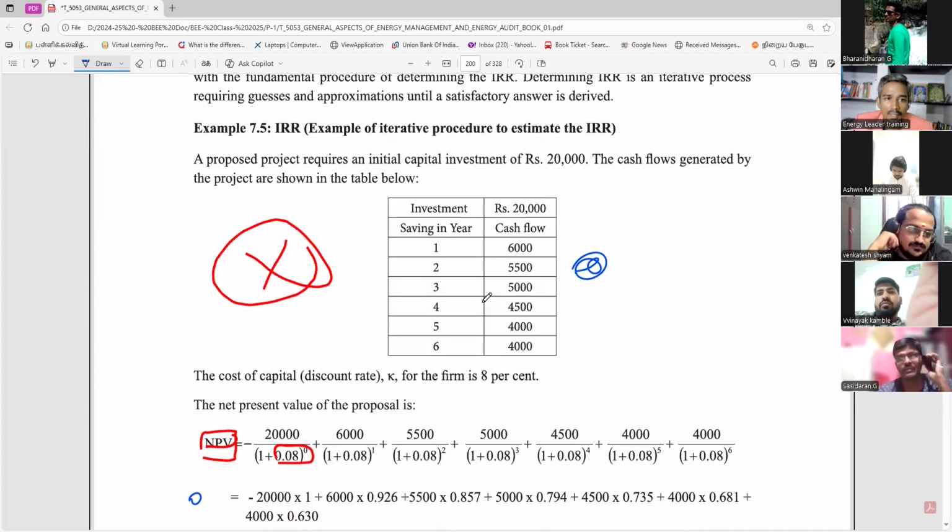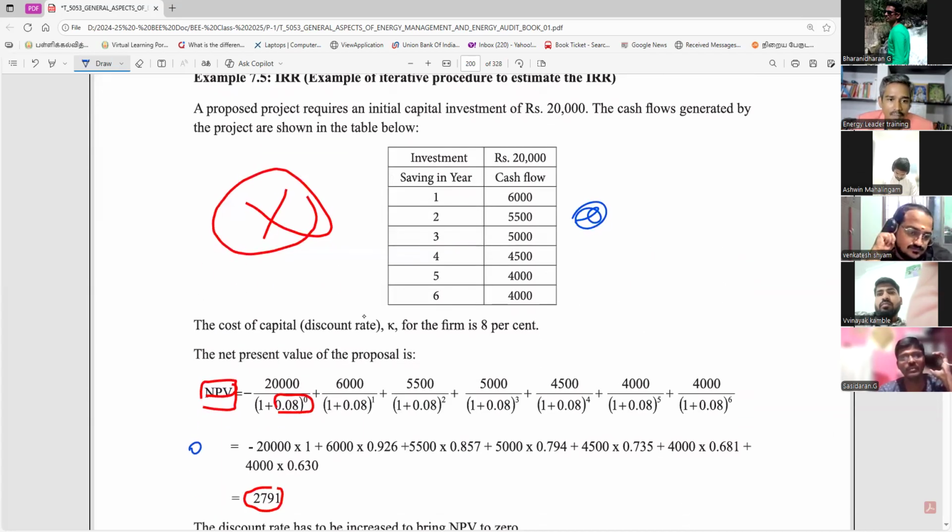You have to find out. Already they have given the value. You have to give the reference number. Everything you have to cross check, two or three times. This is already explained clearly in the video.